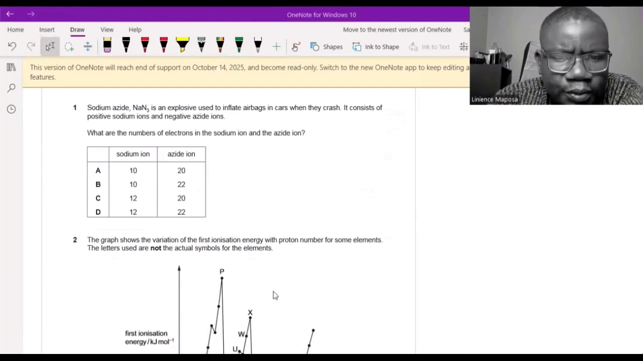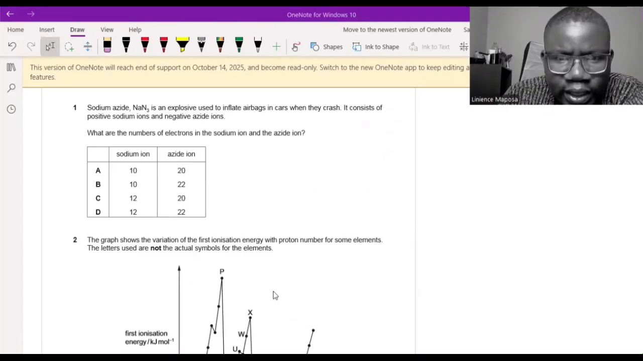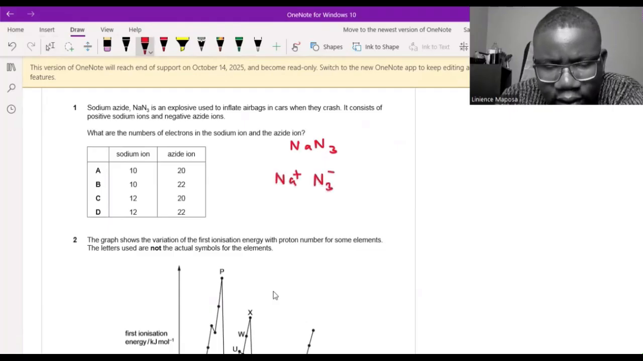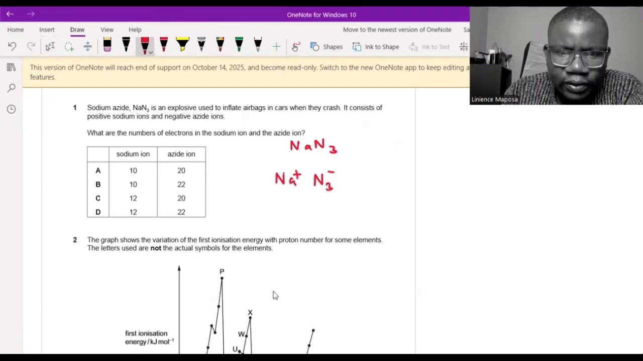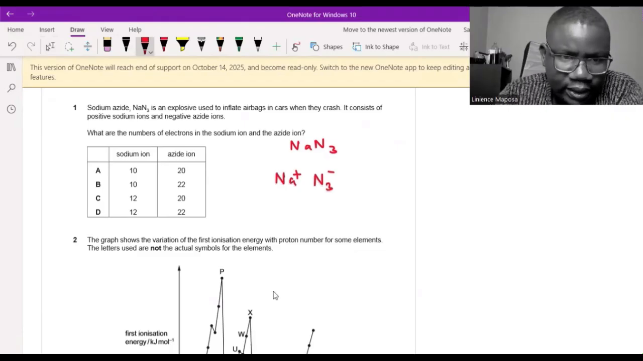Sodium azide is an explosive used to inflate airbags in cars when they crash. It consists of positive sodium ions and negative azide ions. So the formula is NaN3. If the sodium ion is positive, it will balance with a negative here. Sodium is number 11 on the periodic table. That means after losing an electron, because it's got a positive charge, it's got 10 electrons left.